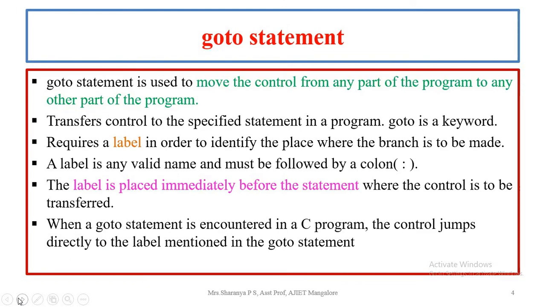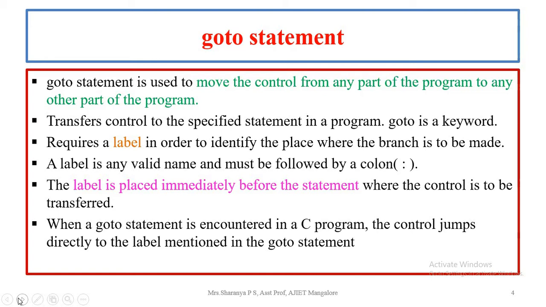What is meant by a goto statement? The goto statement is used majorly to move the control from any part of the program to any other part of the program. Here goto is the keyword used, and wherever it finds the goto keyword, it will see the corresponding statement it needs to execute next.